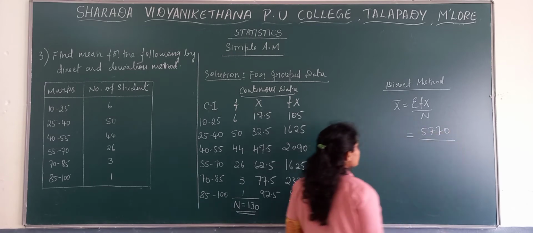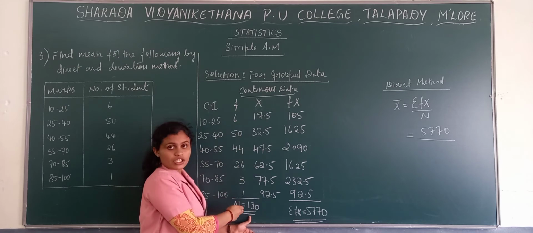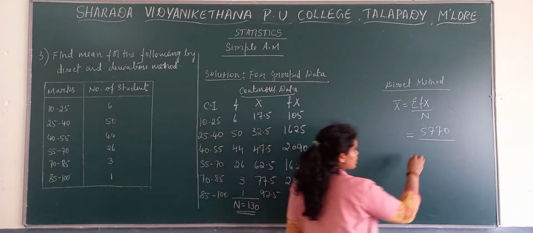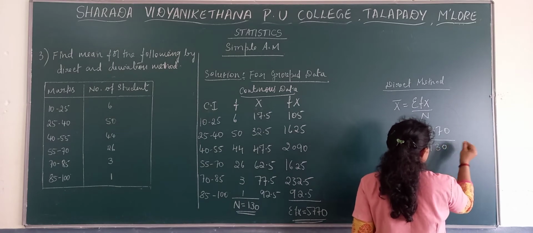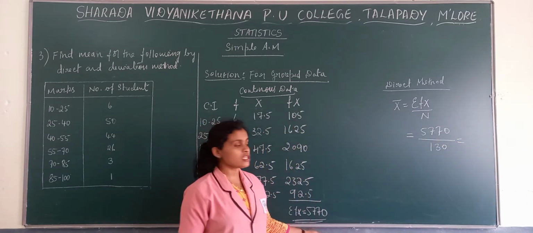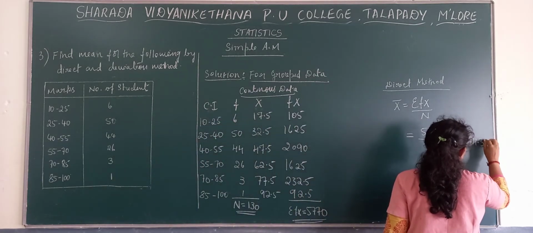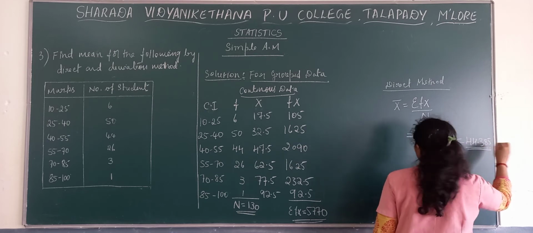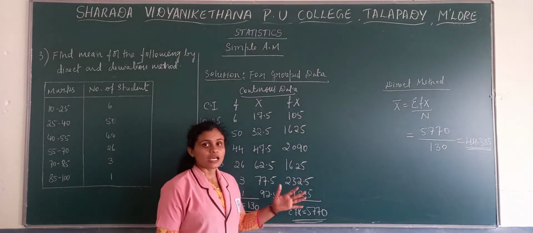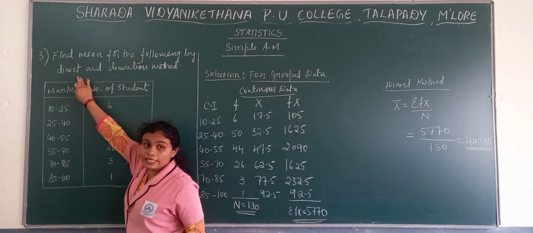5,770 divided by n, that is total number of observations, total of the column frequencies, that is 130. That is 130, and then we get the answer as 44.385. When we divide, we get 44.385. So this is about the first problem. This is about the direct method.